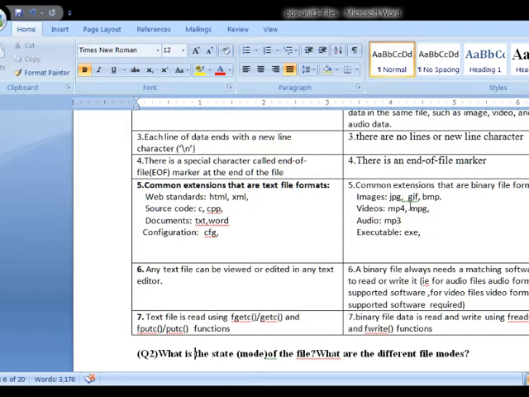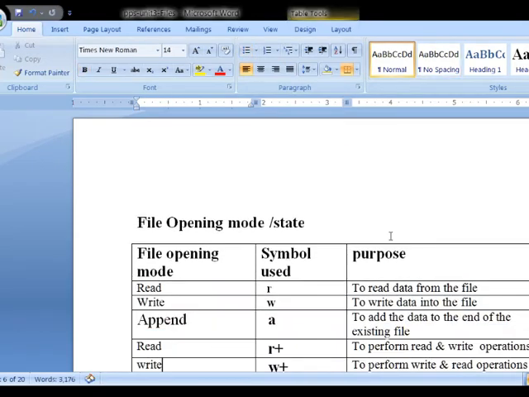Coming to the last one, a text file is read and written using fgetc and fputc functions. Similarly, binary file data is read and written using fread and fwrite. So these are the differences between a text file and a binary file.